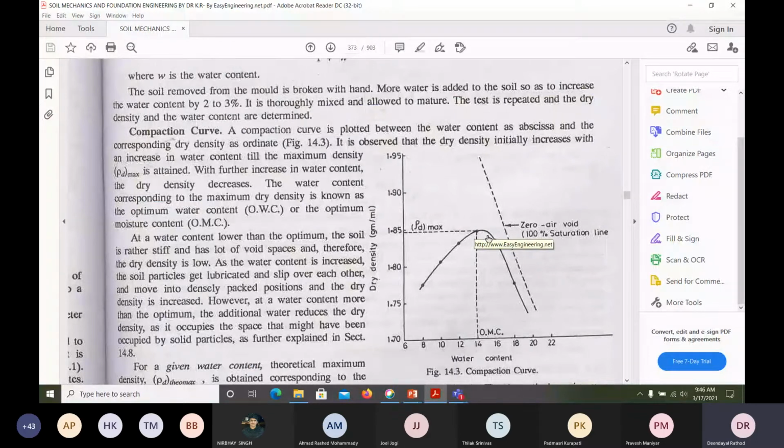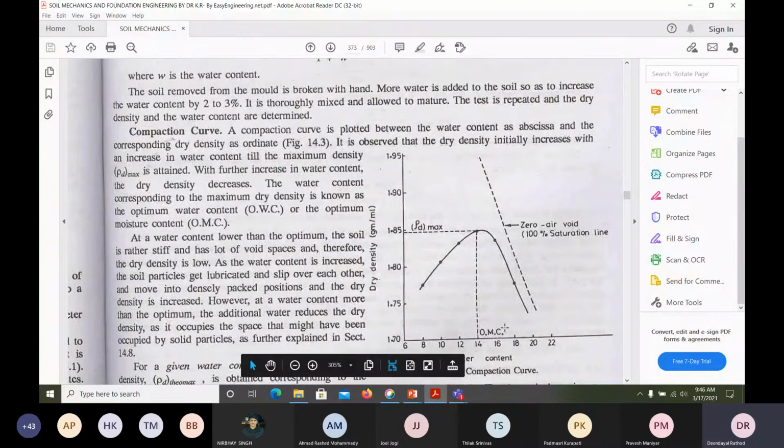After that, when you add water, the density is reducing. Understand? So that water content we have to find out. It is the optimum moisture content, we call it OMC.